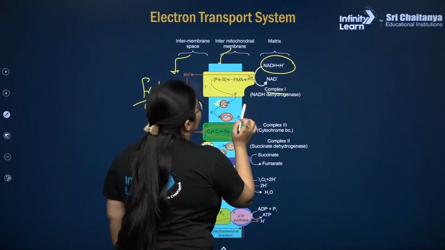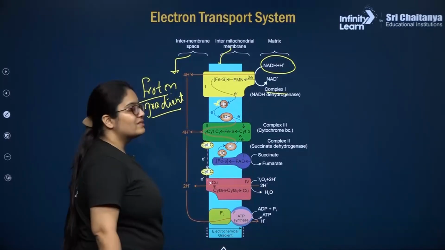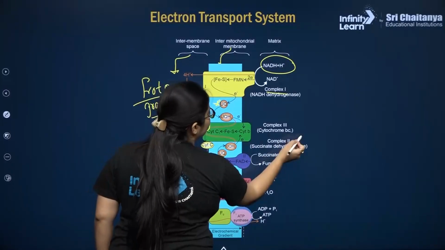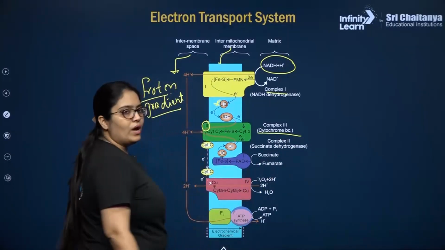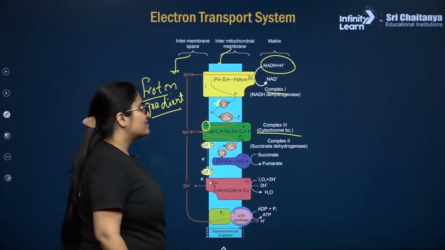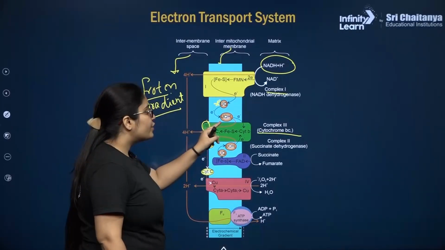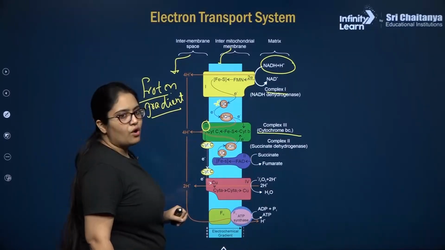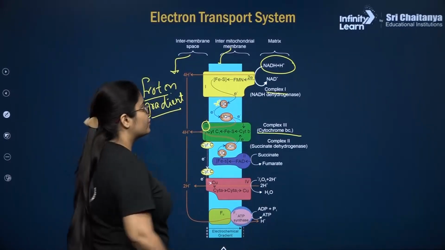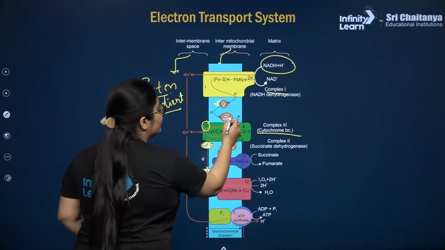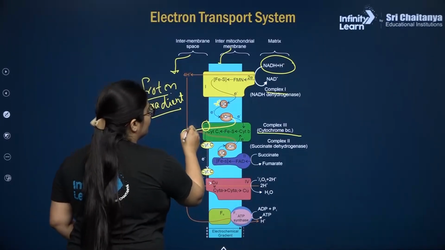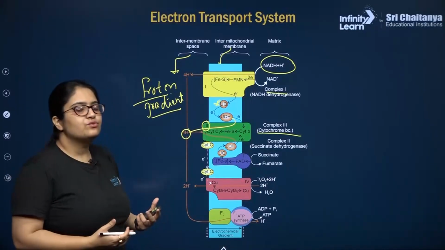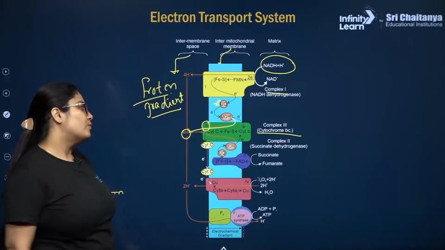Now this ubiquinol is going to give, my dear students, the electrons to complex number 3, that is cytochrome bc1. Notice this: the electrons can be passed on from ubiquinol to cytochrome bc1, the third complex. Protons will not be accepted. So the protons that ubiquinol has will be pumped into the intermembrane space and will help in building a strong proton gradient.